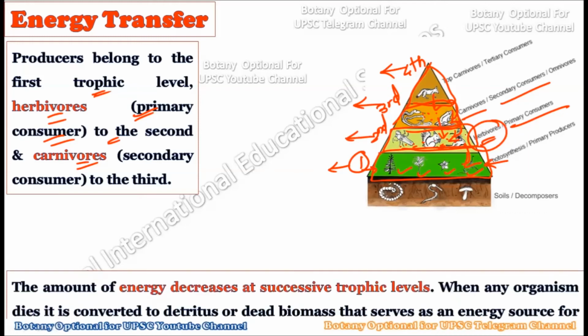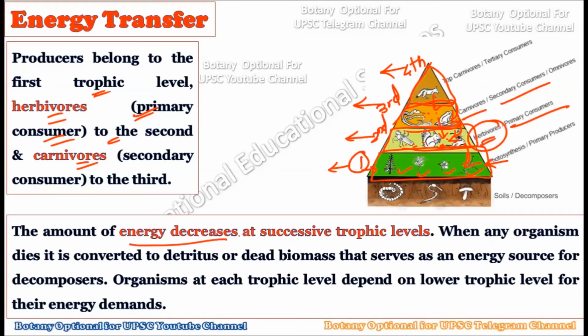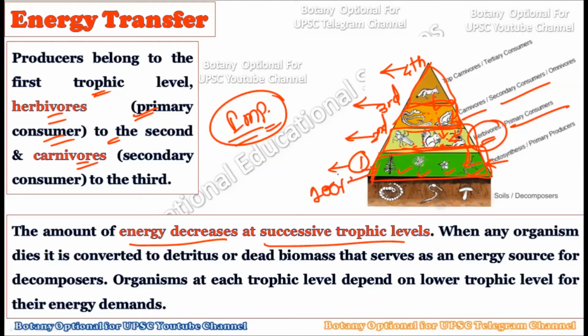Now see, the amount of energy decreases at each trophic level. This is very important to understand: whatever the amount of energy present at each trophic level, it will successively decrease over the higher trophic levels. For example, the plants are creating 100% of energy. This 100% of energy is not transferred to the primary consumers, the second trophic level.